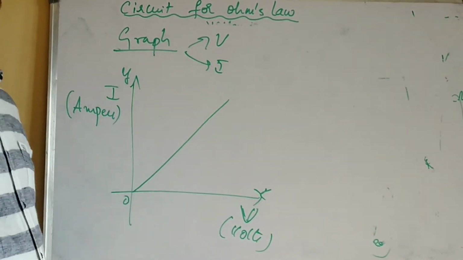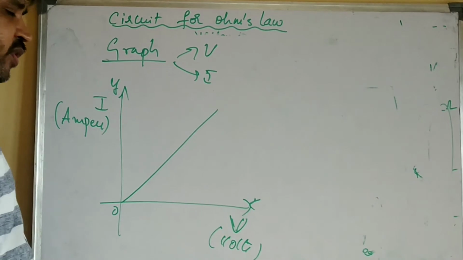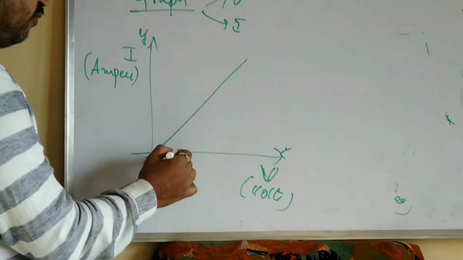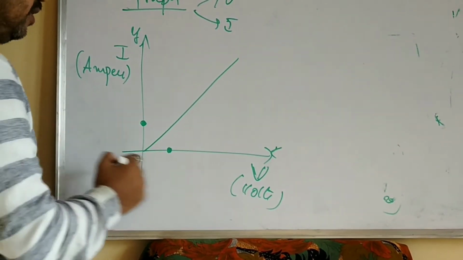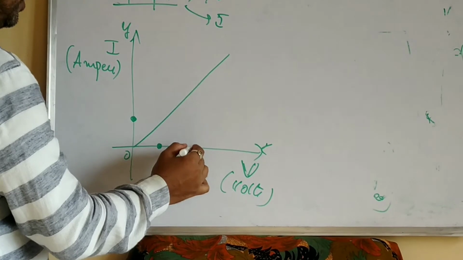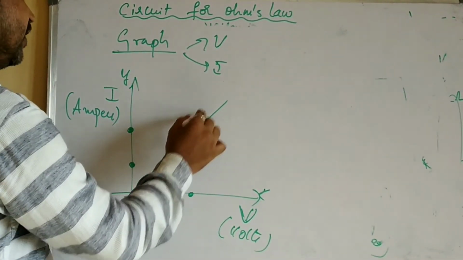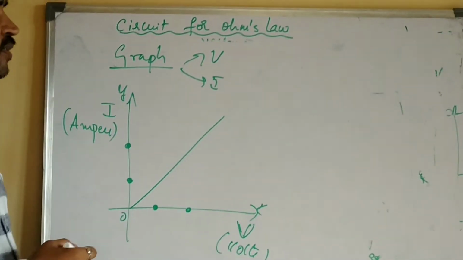A straight line means it's a linear variation. This is the graph of Ohm's law, which means whatever value of voltage you get, the corresponding value of current you will get. So the graph is a linear increase, a straight line. Now this is the graph of Ohm's law.